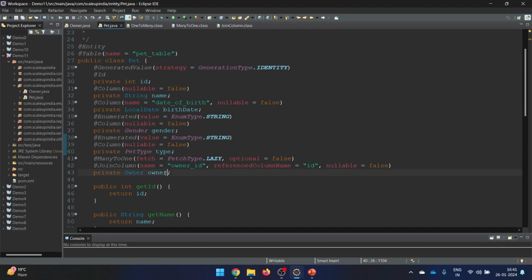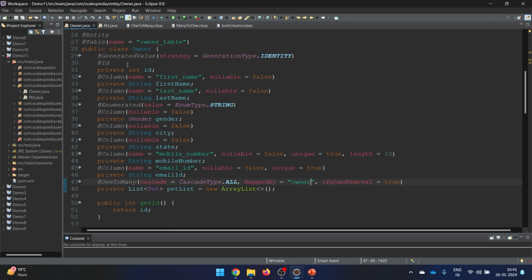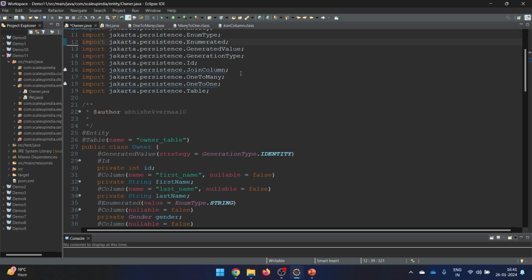The only thing left is that this is the column name, or this is the variable name, and we need to refer to it here because we were saying mappedBy. So that we are mentioning here. Now I guess you are clear with all the basic annotations which are going to be updated in this particular table, as well as the pet entity. And let's remove all these things.